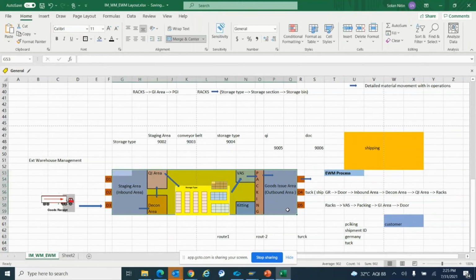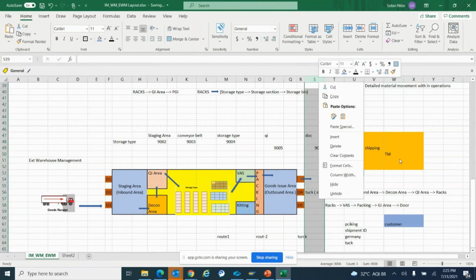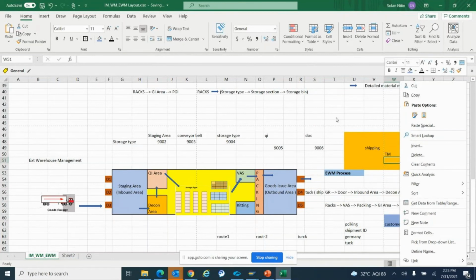Once you club this EWM with transportation management, then you will get to understand the magic. As of now these are two different systems, and it's fine. TM we have kept out of scope as of now.